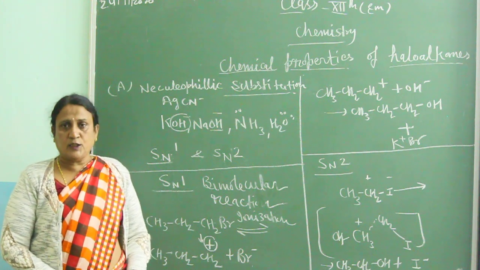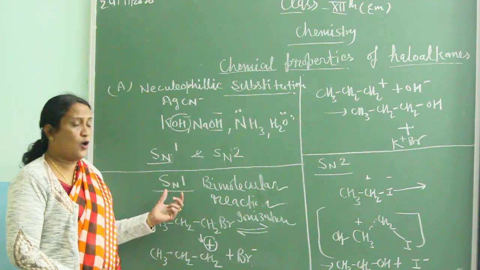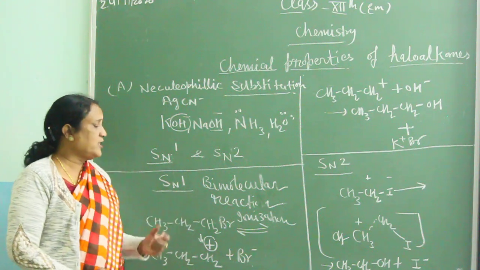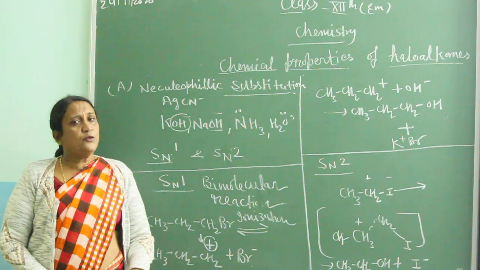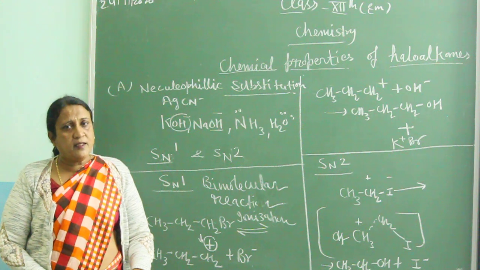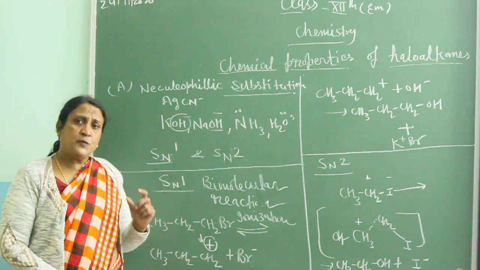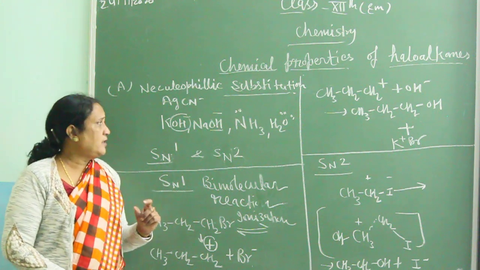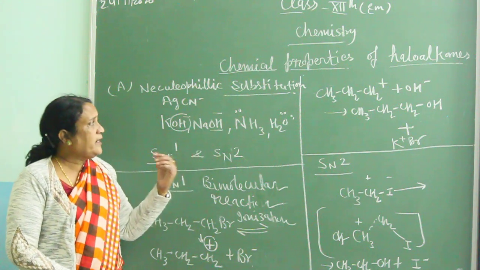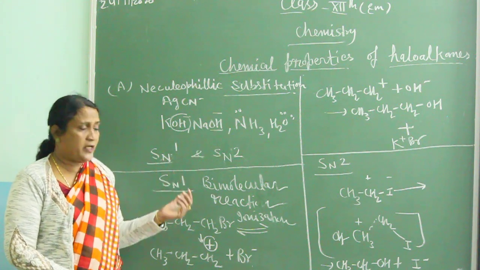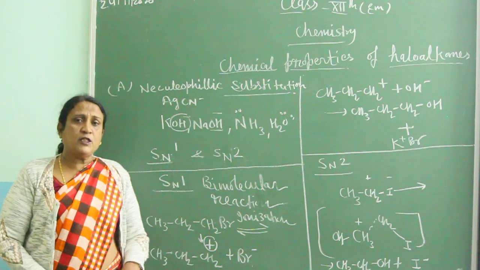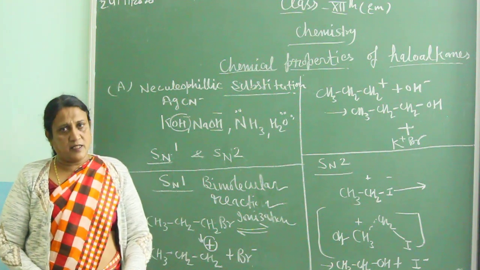The order of the reaction is 2, and normally when these reactions take place through SN1, the attacking species are too weak, like water or any other weak species.